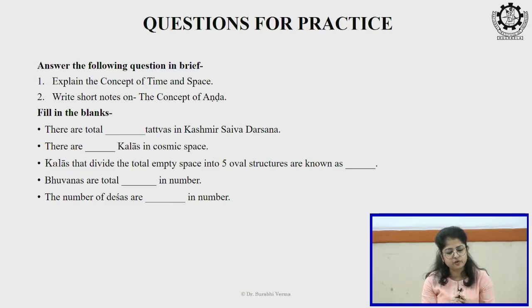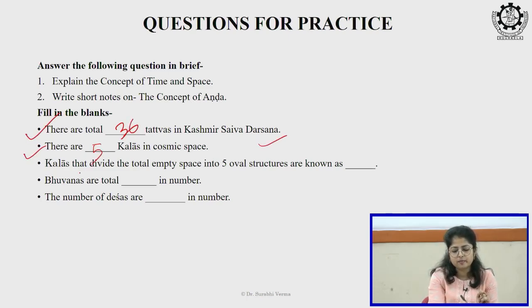We can have few of the fill in the blanks like there are total 36 tattvas in Kashmir Shaiva Darshan. There are 5 prominent kalas in the cosmic space. If you write 36 kalas, that would also be correct answer. If there is a mentioning of like prominent kalas, then the correct answer would be 5. And if you are mentioning like 36 total kalas, that would also be right.